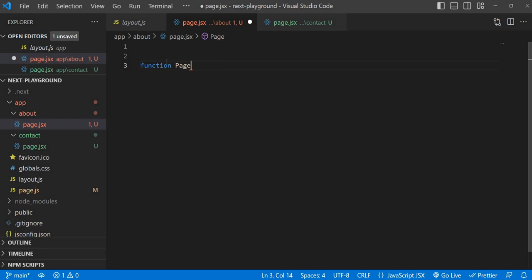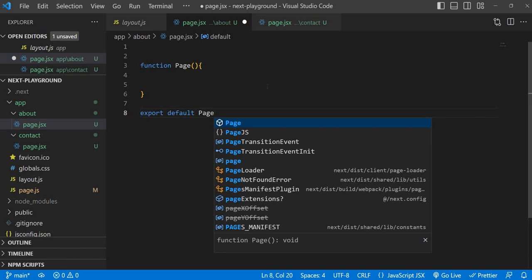So here in about, I'm just writing a function. Go with a capital letter because it's a component, so Page. Then export default Page.